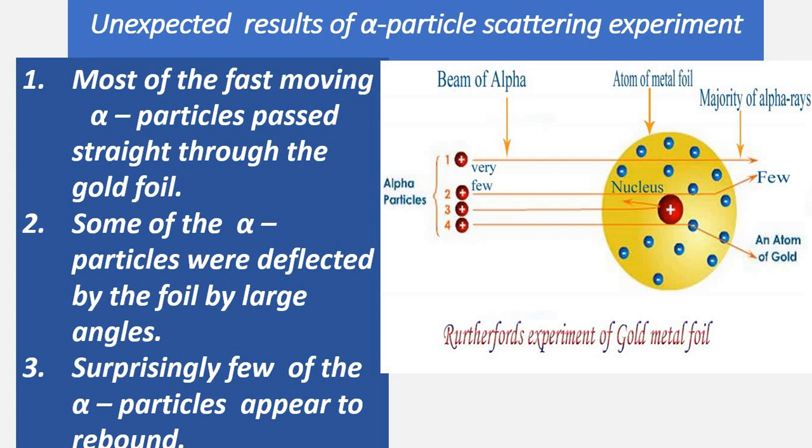What are the unexpected results of the alpha particle scattering experiment? Most of the fast-moving alpha particles passed straight through the gold foil. Some of the alpha particles were deflected by the foil by large angles. Surprisingly, few of the alpha particles appeared to rebound.